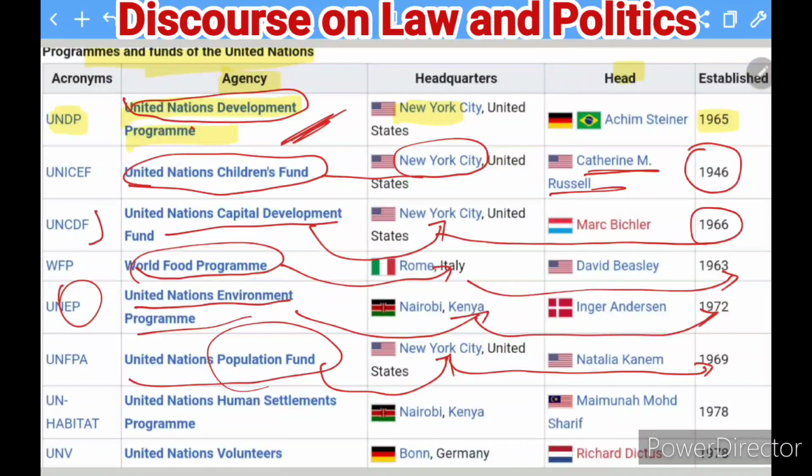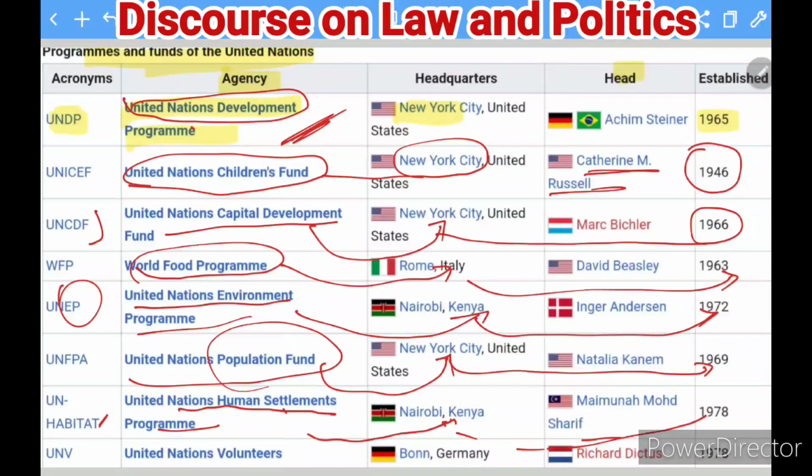Coming to the next one, UN Habitat, the United Nations Human Settlements Program. It has its headquarters in Nairobi, and it was established in 1978.